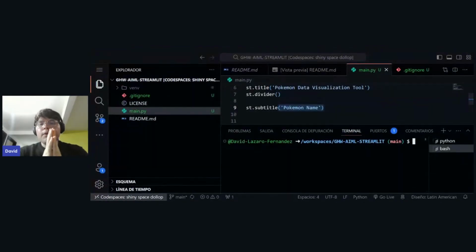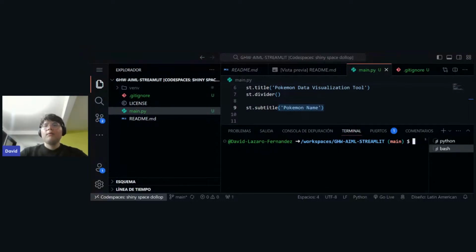So for first creating a virtual environment, we need to use the command python -m venv. So the command is python -m venv and the name of the virtual environment that you want to use. For example, you can say like virtual env or venv or environment, whatever name you want to use, right?